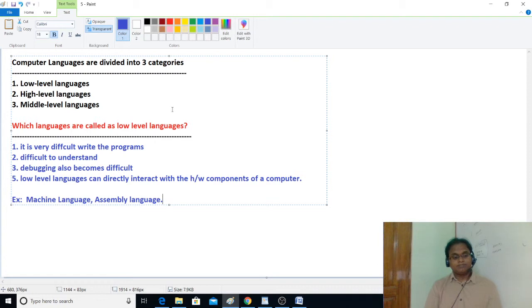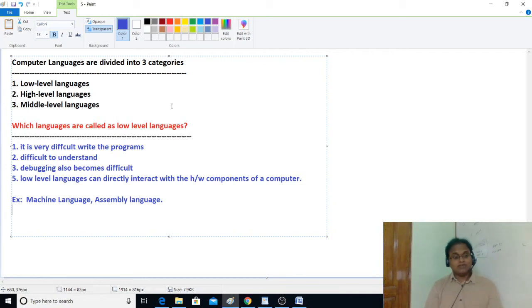So the advantage is that we can easily manage the hardware components and the memory, because we can directly interact with the memory blocks, right?